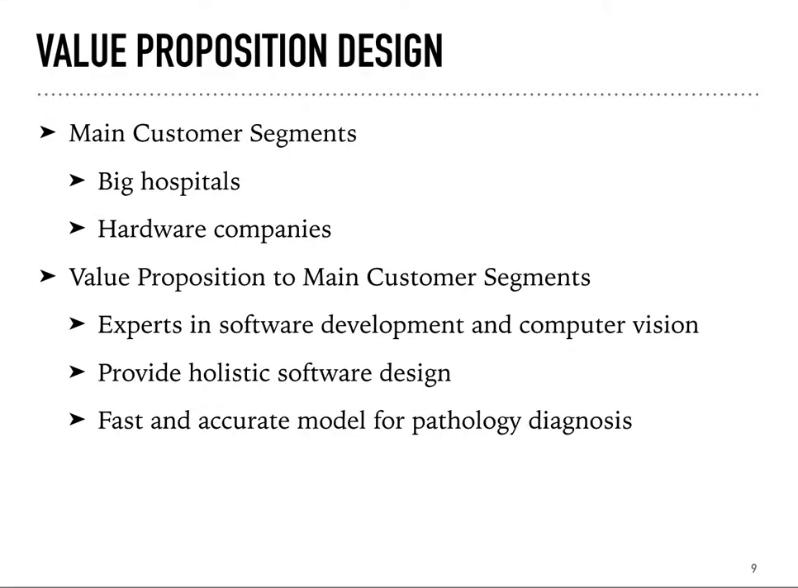In the last part, I'm going to talk about value proposition design. So we know that companies have main customers. The main customers of our company should be the big hospitals and hardware companies. The reason is clear. Only big hospitals, especially university hospitals, have decent pathology departments, and they will use our product. As for the companies, it will be ideal if we can cooperate with the scanner companies.